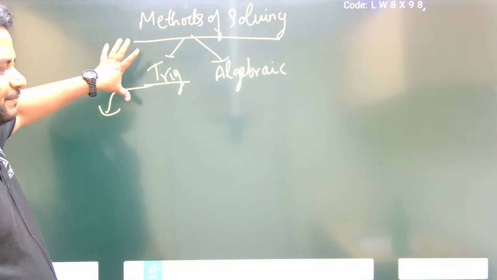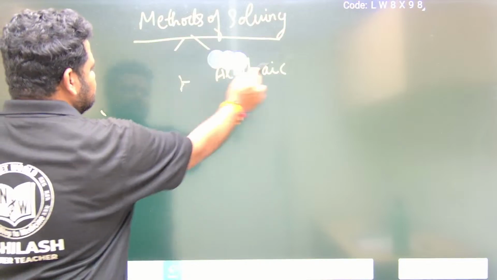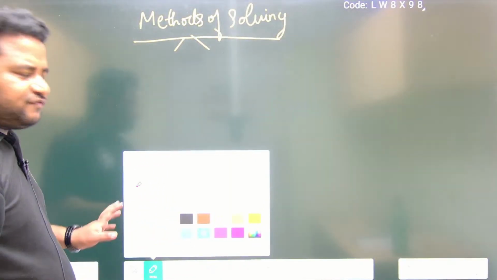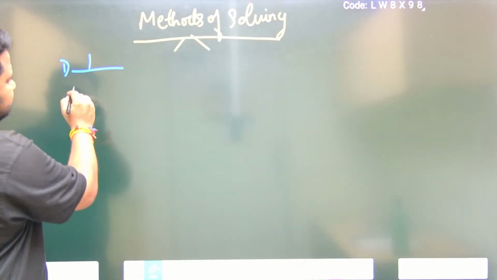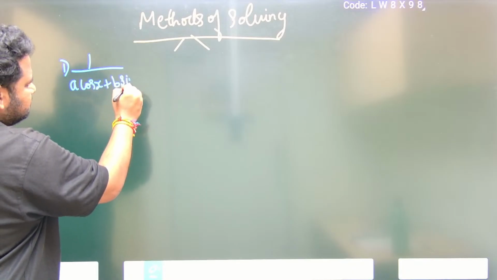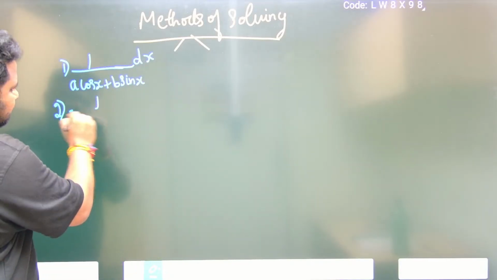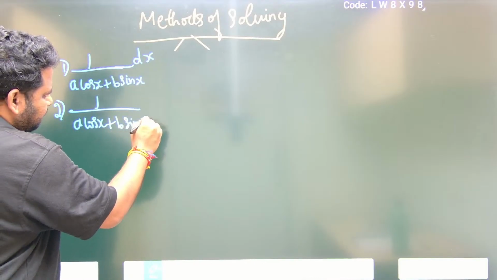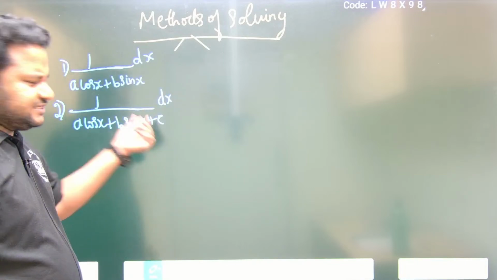When I talk about trigonometric based type of questions, methods of solving, there are various types. The first form is 1 by a cos x plus b sin x dx. Another one, similar to this, is 1 by a cos x plus b sin x plus c dx, where c here is not the constant of integration, just some constant like a, b, c.